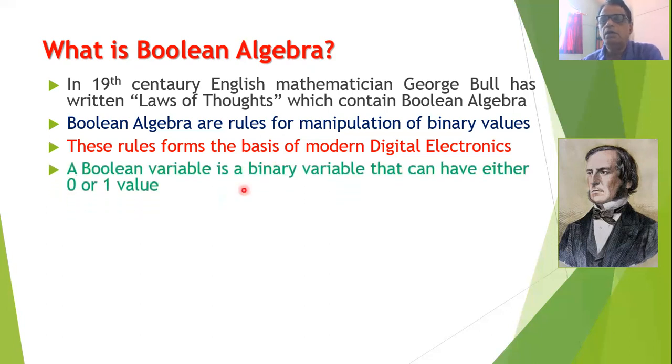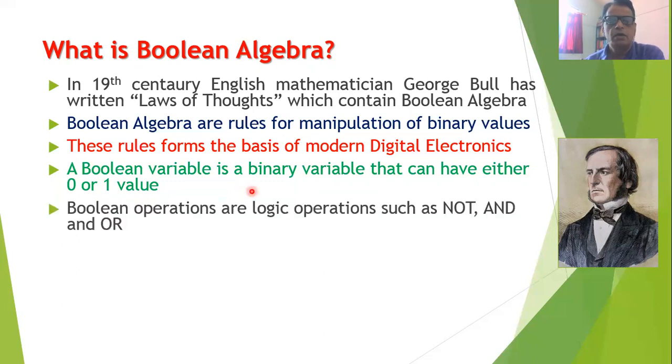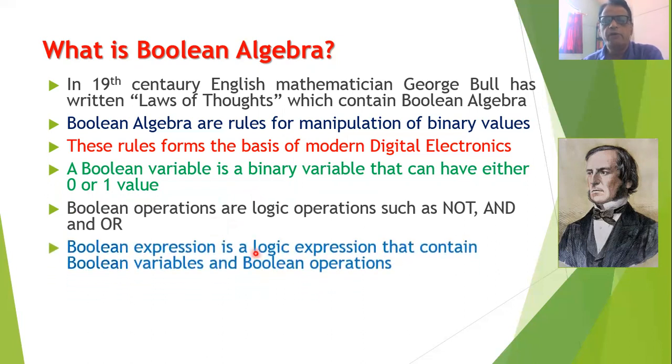A Boolean variable is a binary variable, and it can have either a 0 or 1 value. A Boolean operation is a logical operation. Logical operations such as NOT, AND, and OR can be called Boolean operations. Whenever we combine Boolean variables and Boolean operations, it constitutes a logic expression, and this logic expression is also called a Boolean expression.